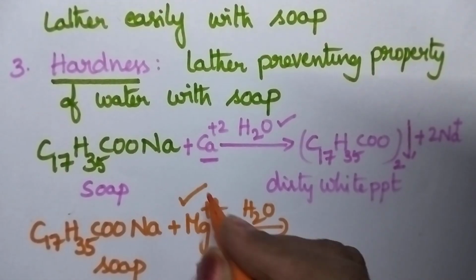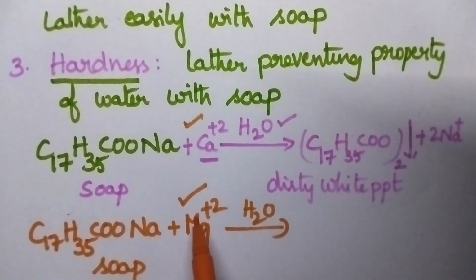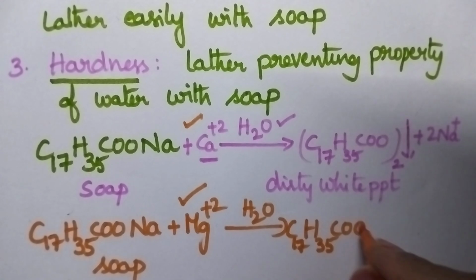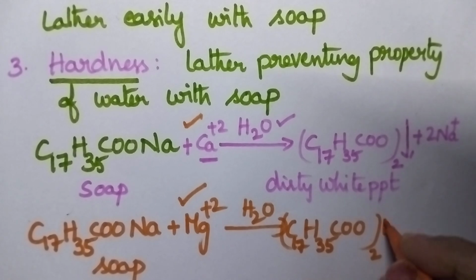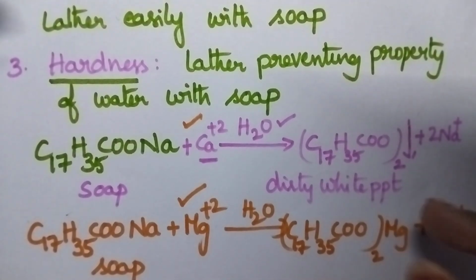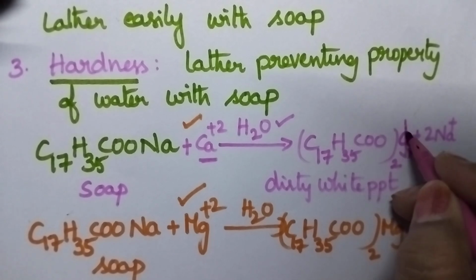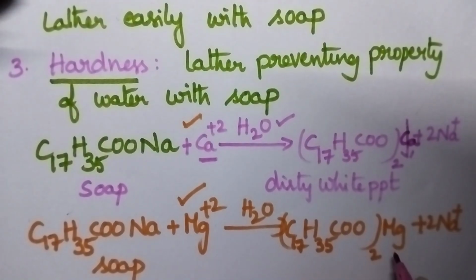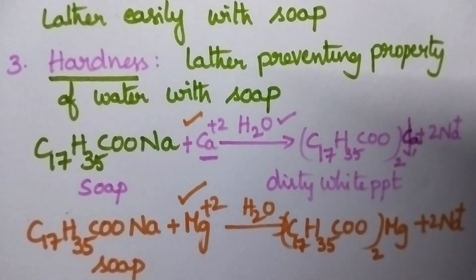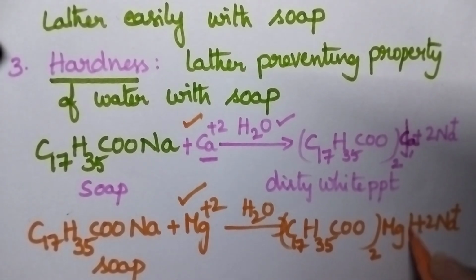So initially the magnesium ions react with the soap, then it results in the formation of dirty white precipitate. Here it is calcium stearate and here it is magnesium stearate. So which is also a white dirty precipitate.